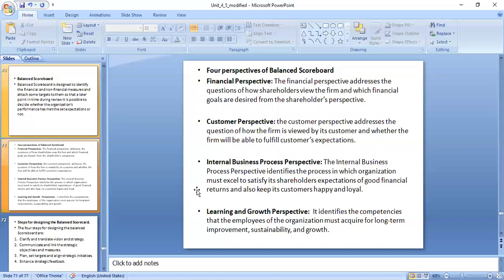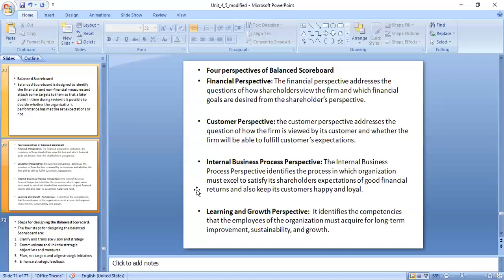Financial, the name itself specifies it. The financial perspective addresses the question of how shareholders view the firm and which financial goals are desired from the shareholders' perspective. In your company or in your business, how many people are going to view it, who is your potential customer, how many crores or lakhs of rupees it is, how people are going to view it, or how you are going to take care of your customer. So that is the financial perspective. They have said that to succeed financially, how should we appear to our shareholders here. So that is the financial perspective.